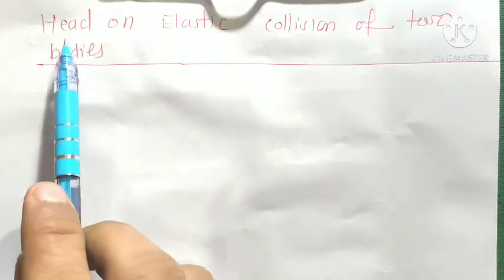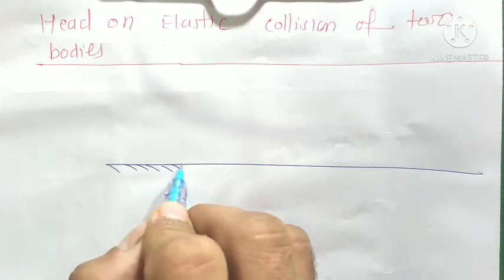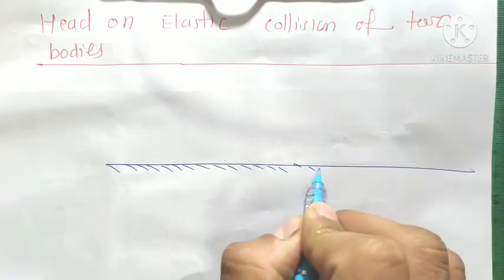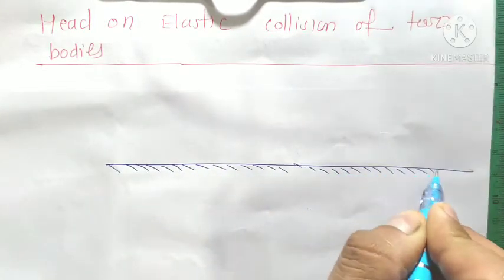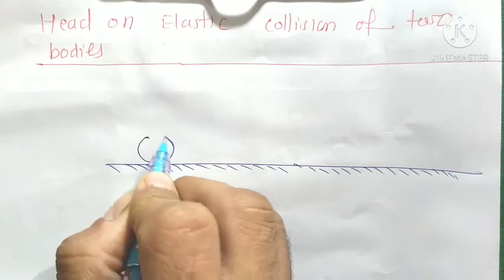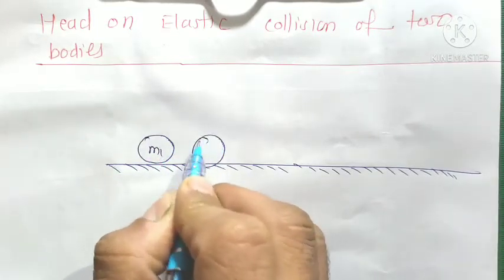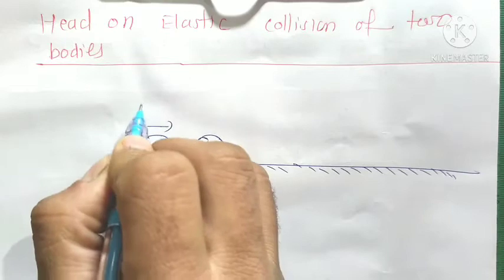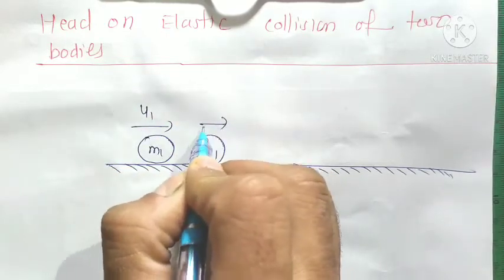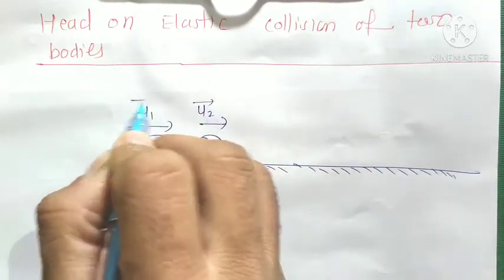Today our topic is head-on elastic collision of two bodies. Here we have a horizontal plane, and we will take two bodies of mass m1 and m2, the first moving with initial velocity u1 and the second body moving with initial velocity u2.